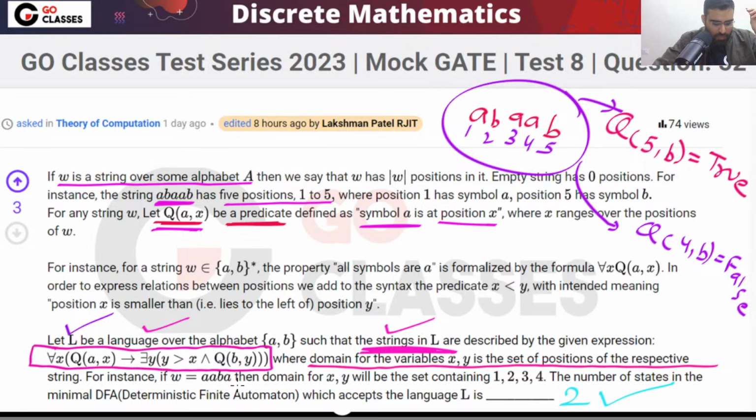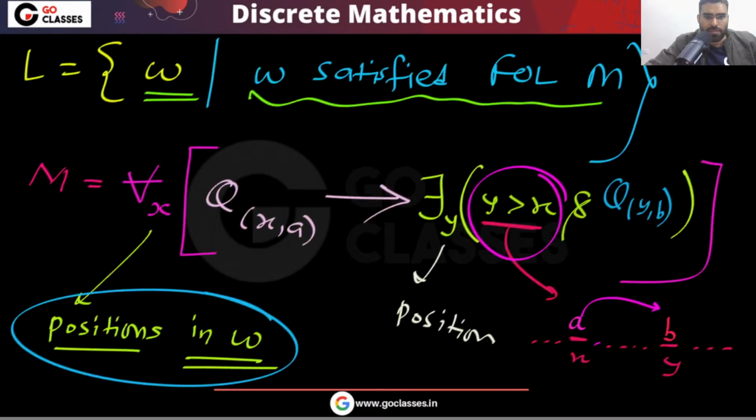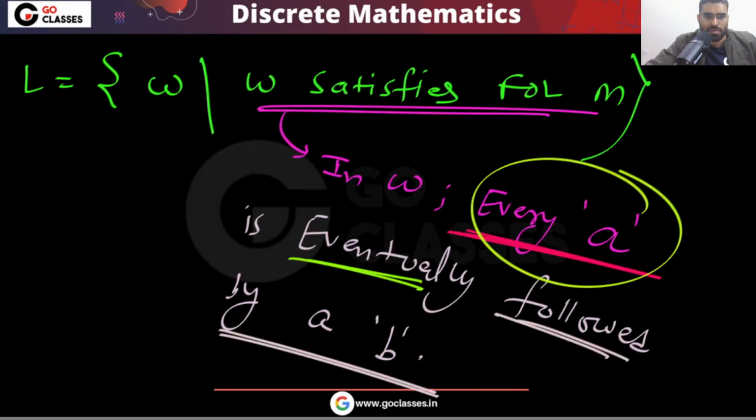In this All India mock test, yes, AAB is in the language. Yes, that's correct. AAB is in the language, because every A is eventually followed by B. See, Gaurav, AAB will be in the language because every A is followed by B. Every A must be followed by B. Yes or no?